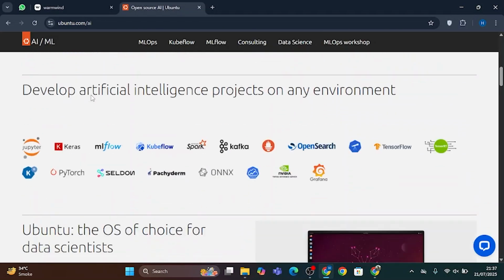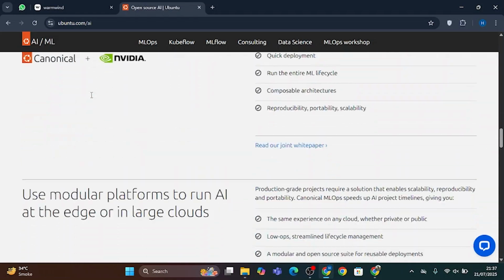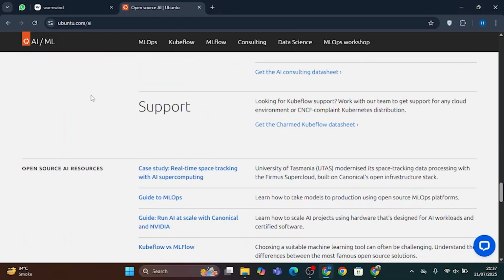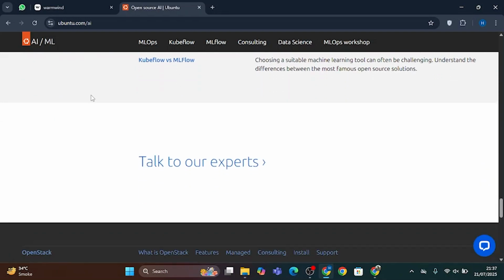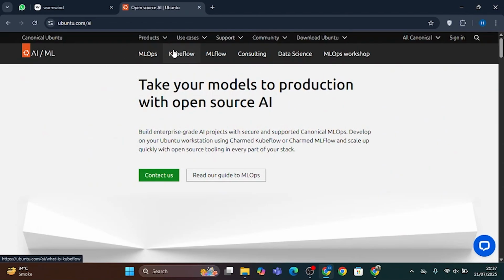Ubuntu AI is a version of the Ubuntu operating system made especially for developers working with artificial intelligence. It gives you the tools you need, like Python, TensorFlow, and PyTorch, to build smart apps and machine learning models. It's open source, fast, and secure, making it great for both beginners and experts.